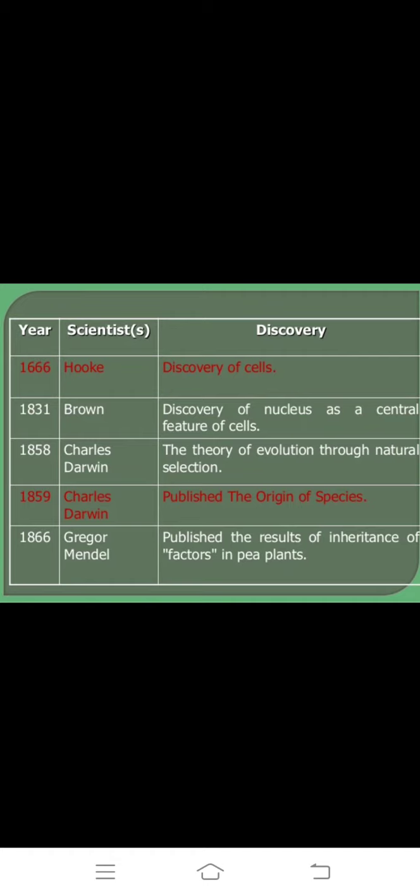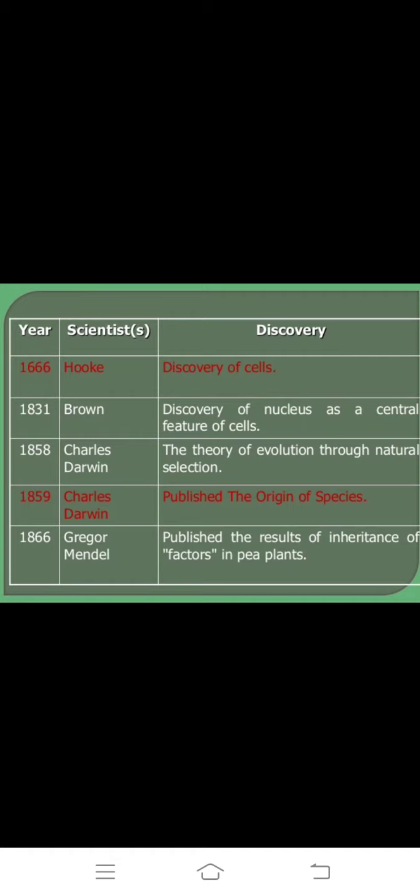1858, Charles Darwin, the theory of evolution through natural selection. Very important. Natural selection, evolution, the scientist is Charles Darwin. Darwinism means natural selection.